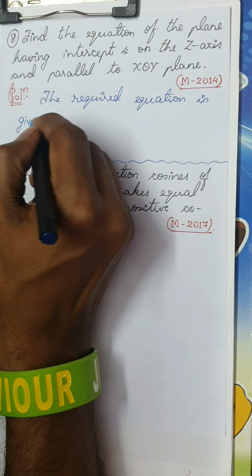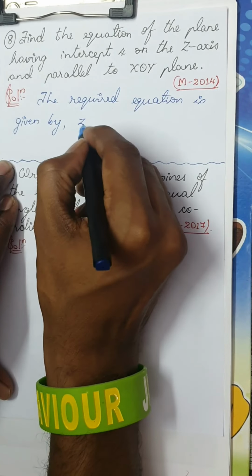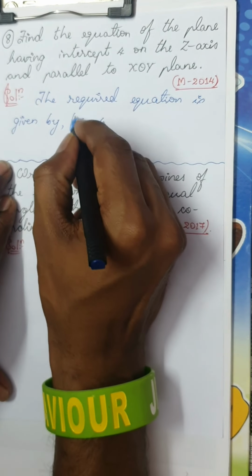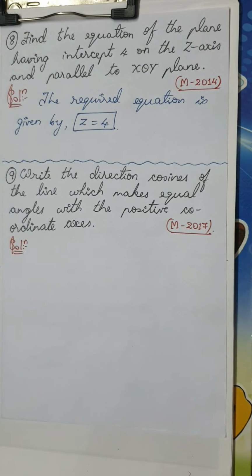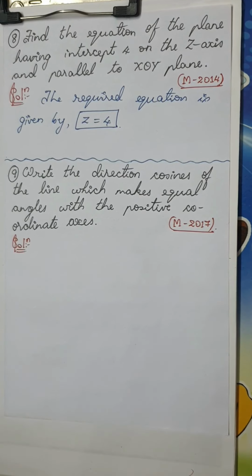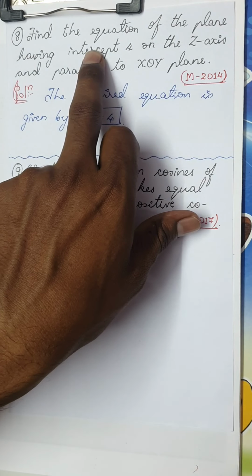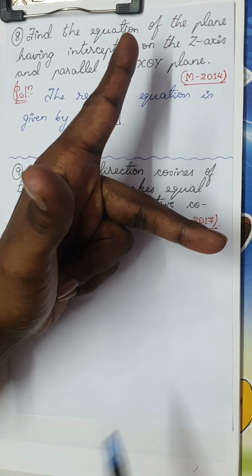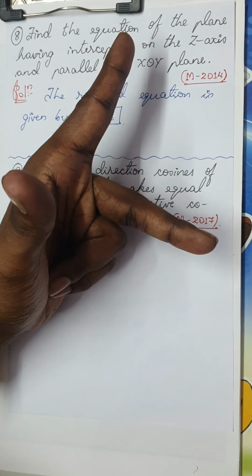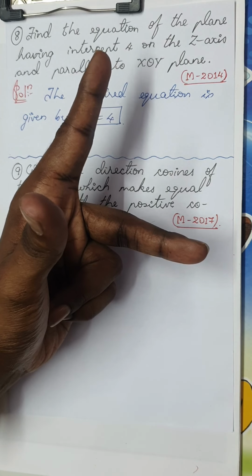given by, you will be shocked if I write the answer, z is equal to 4. If you just write z is equal to 4, you will get 1 mark, provided this question is asked in the examination. I repeat, because he has told you z intercept is 4. You can think about x, y and z as mutually perpendicular axes. There is a plane. You can just think about it.